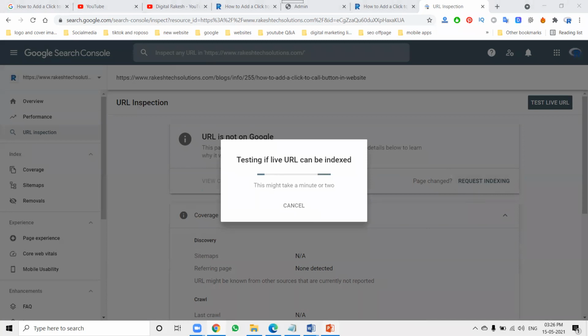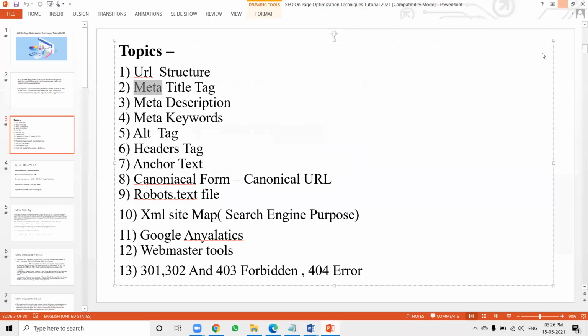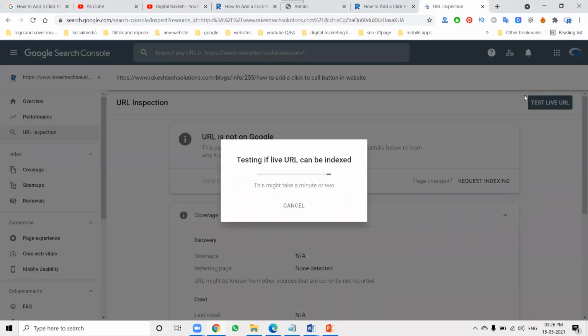And analytics tells us whether the traffic is working properly or not. We can set up the goals, and all these options are given by Google Analytics. So these are the conditions we can follow to update the on-page SEO for a proper website.